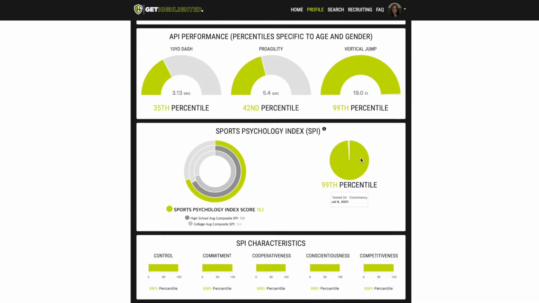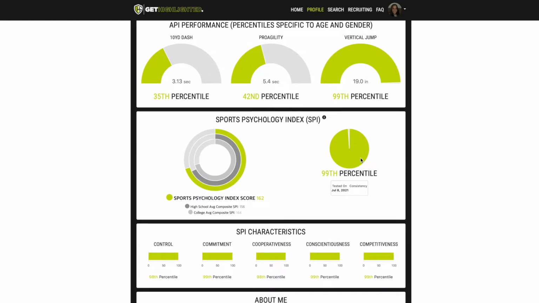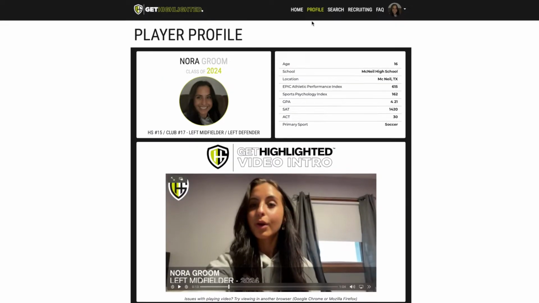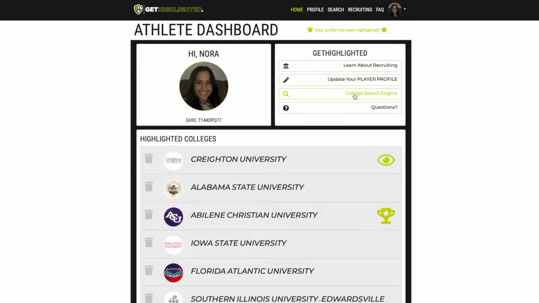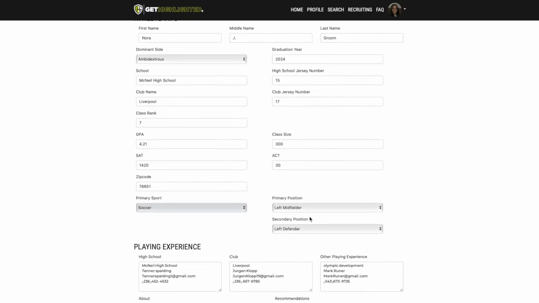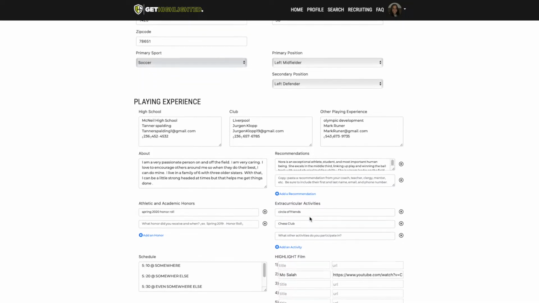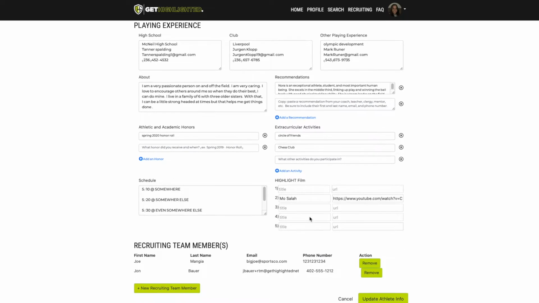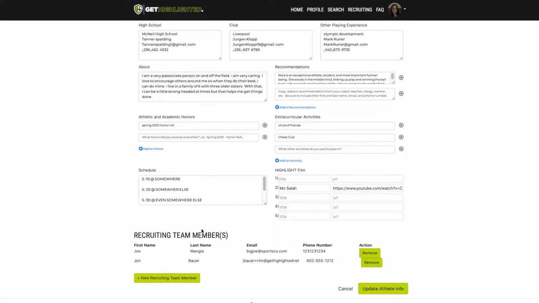The third element, which is also scientifically validated sports performance data, is the Sports Psychology Index. This is taken by a link in the player profile by the student athlete, and their scores are automatically uploaded into the player profile. The last element of the player profile, of course, is some demographic information: class, rank, and size, standardized test scores, playing experience, academic honors, extracurriculars, highlight film, their schedule.